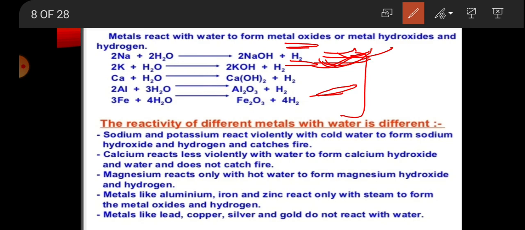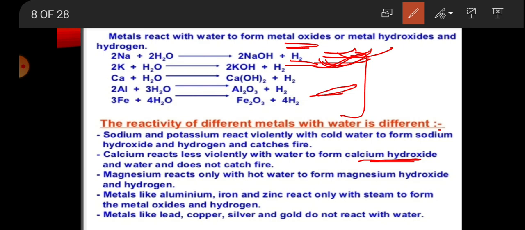Next, the reactivity of different metals with water is different. Sodium and potassium react violently with cold water to form sodium hydroxide and hydrogen, and catch fire. Calcium reacts less violently with water to form calcium hydroxide and does not catch fire.